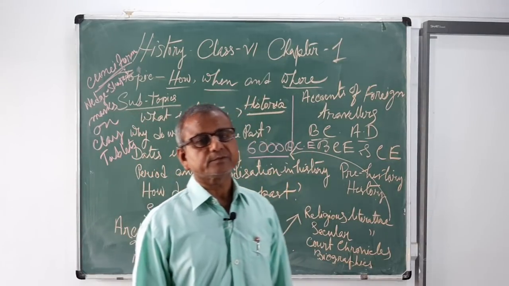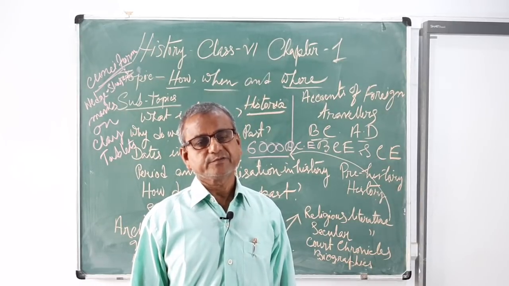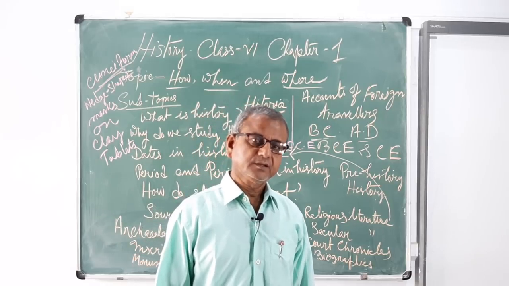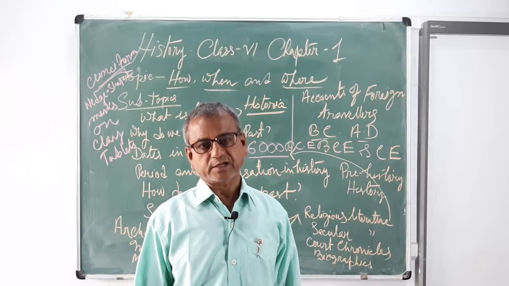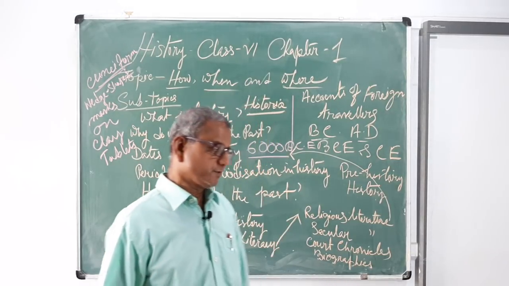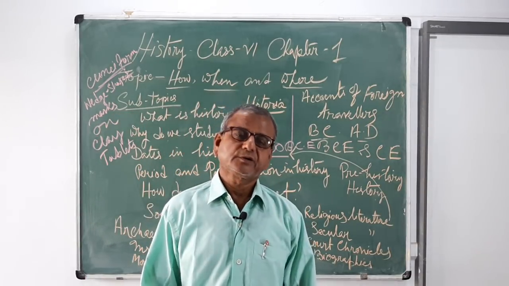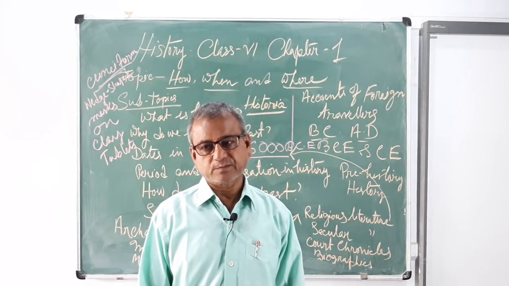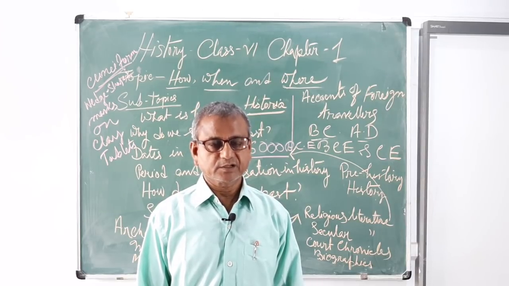So, what do we learn from these inscriptions? These inscriptions give us a great deal of information about the social, cultural and religious life of the people, the extent of the empire, religious belief of the people, their cultural life, etc. For example, Ashokan inscription. From Ashokan inscription, we can learn the principles of Ashokan Dhamma, and the extent of his empire and other activities of King Ashoka.